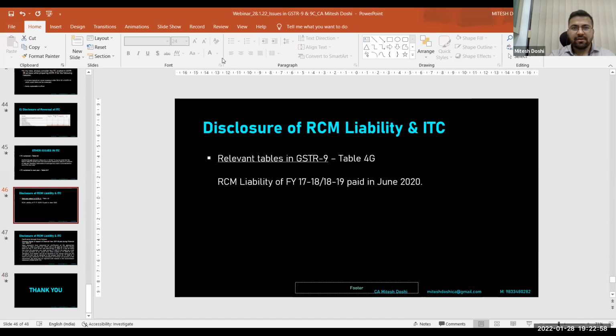Rahul bhai, Parim bhai, in case there are no queries, if you all have any queries, I would love to take them. Piyush bhai has posted a query in the chat box: ITC of financial year 2021 to be claimed, brought forward, say 30th September 2021, before that, if it is not reflected in 2A or 2B, how to resolve?